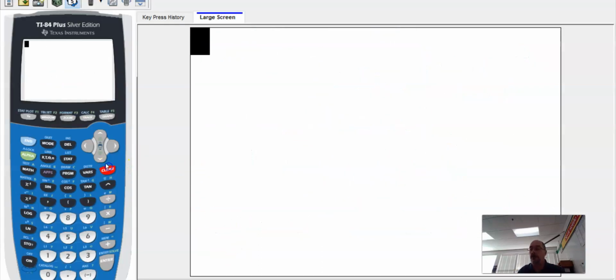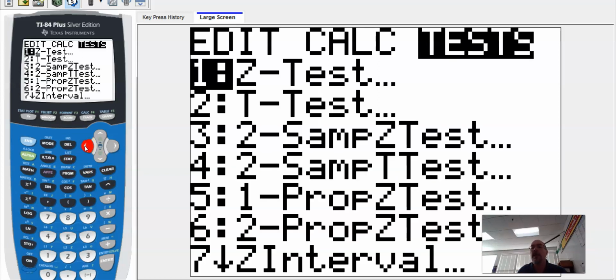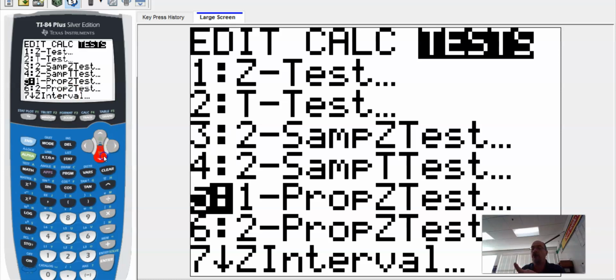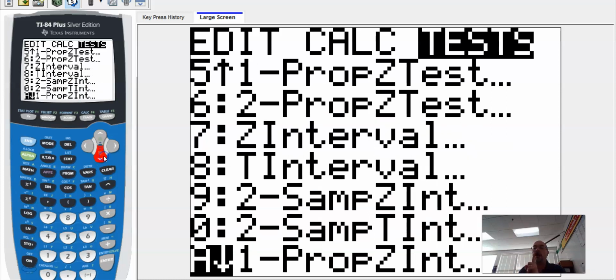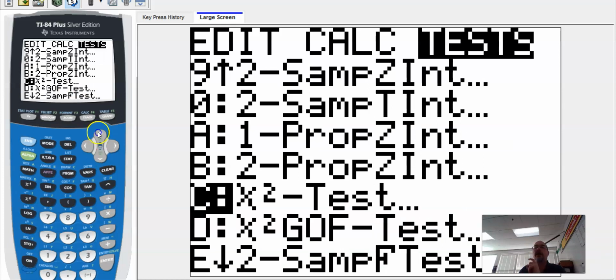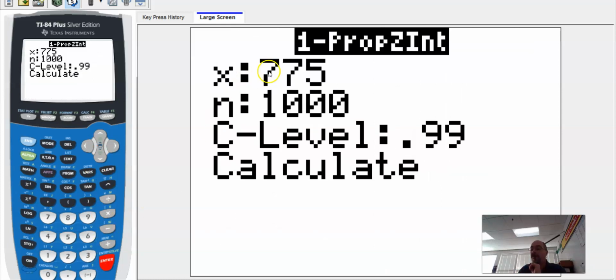All right, so remember, just like in the previous video in chapter 10.2, we go to stat. We go to test. Now, ladies and gentlemen, this is a 1 proportion Z interval. I will show you all these other things eventually, but we have to go to 1 proportion Z interval. On this calculator, it is letter A. It is a 1 proportion Z interval. We pick it. I've already typed them in.